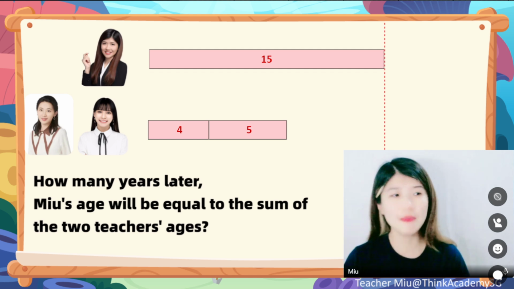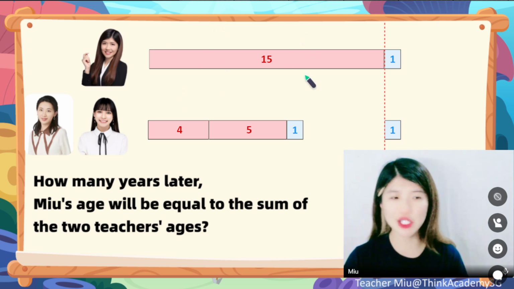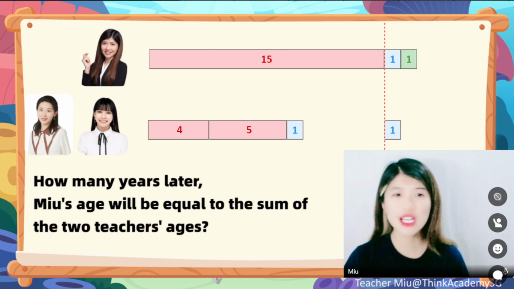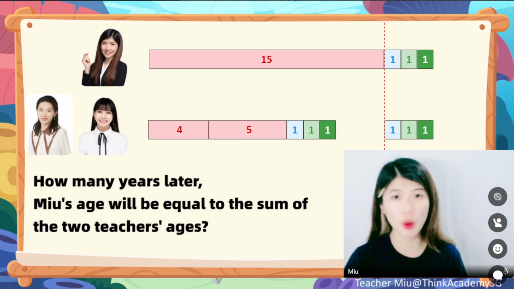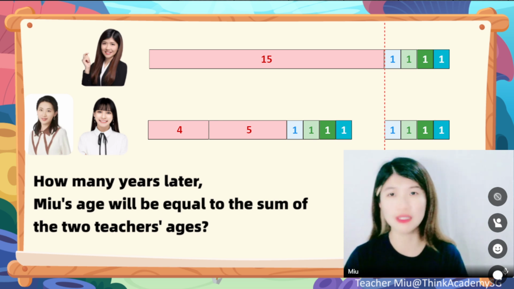After 1 year, Miu would grow up by 1, Apple would grow up by 1, and Charlene will also grow up by 1, right? Okay, are we the same now? Is Miu's age equal to the sum of the 2 teachers' age now? Not yet, right? Okay, after 1 more year, 1 year for Miu, 1 year for Charlene, 1 year for Apple. Are we equal now? Still not. Now it is 3 years already. Not yet, right? Okay, continue. 1 year for Miu, 1 year for Charlene, 1 year for Apple.